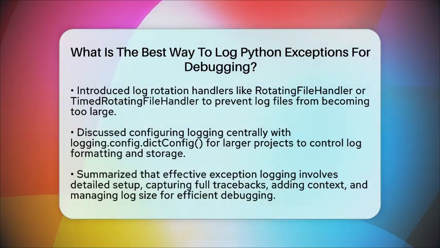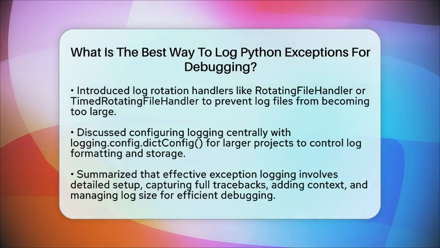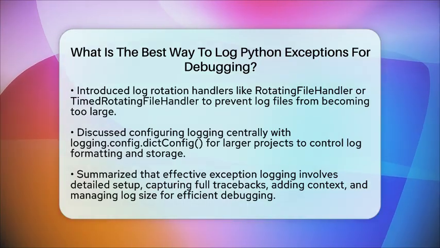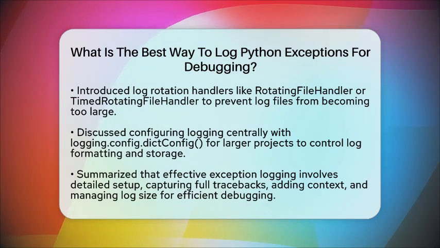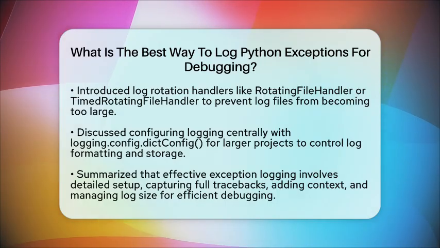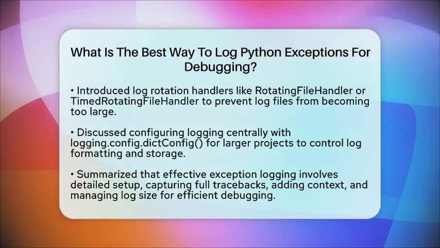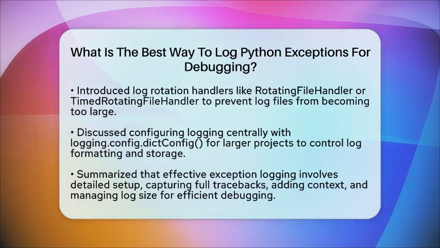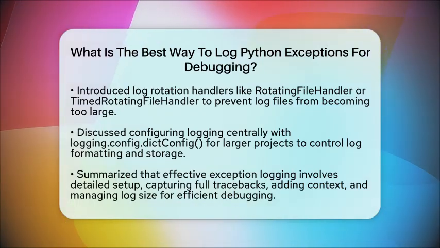In summary, the best way to log Python exceptions for debugging is to set up detailed logging at the start of your program. Use logging.exception inside your except blocks, keep your try blocks small, and add relevant context to your logs. Use log rotation to keep files manageable and consider centralized configuration for bigger projects. This approach turns error handling into a powerful tool that records all the details you need to fix bugs faster and more effectively.